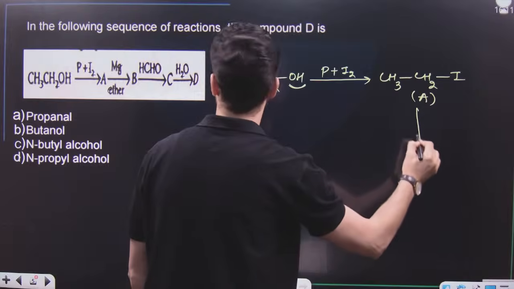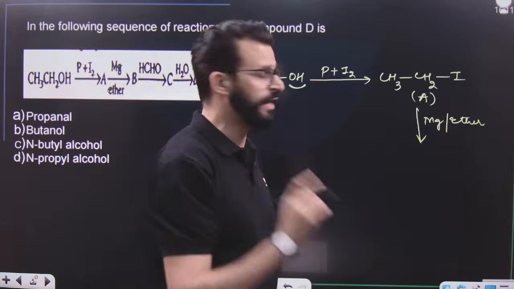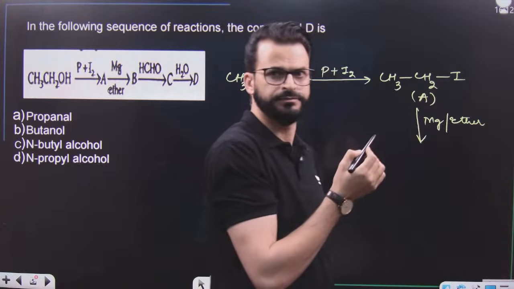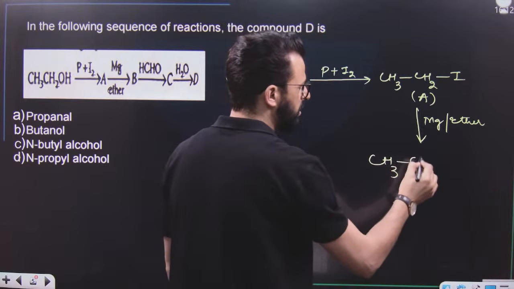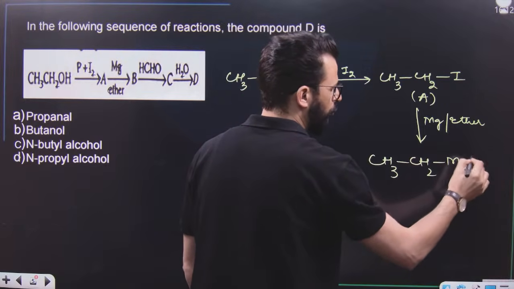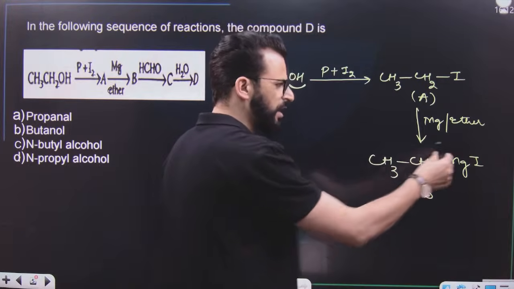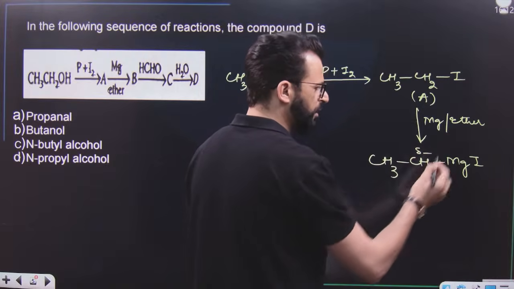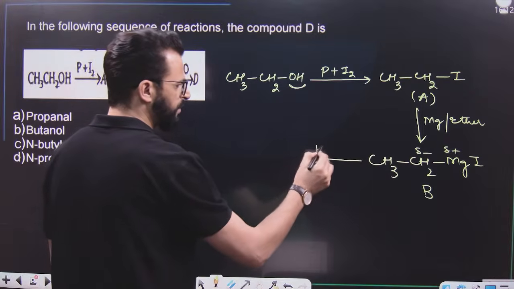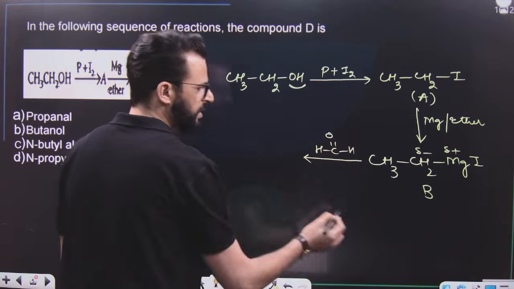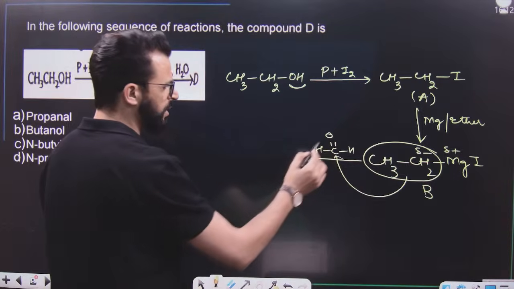This A on treatment with magnesium in presence of ether. You know, whenever there is a C-X bond and magnesium comes in between C and X, that clearly indicates this is the product which we obtain in this reaction. That means this is B, and this B is Grignard's reagent known as ethyl magnesium iodide. In Grignard's reagent this is the negative part and this is the positive part. Now have a look. This B on treatment with formaldehyde, this will act as a nucleophile. It will attack this electron deficient site and this bond will be broken.